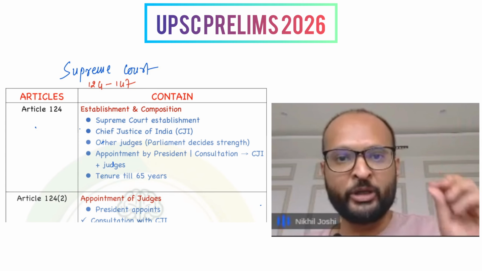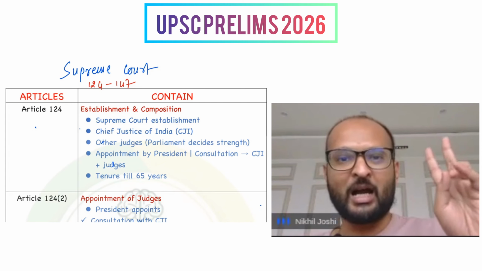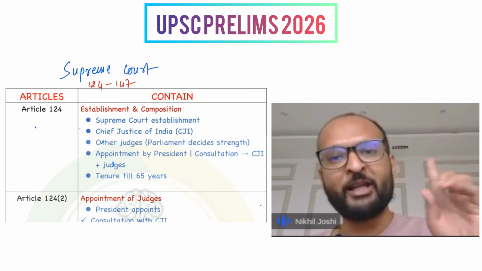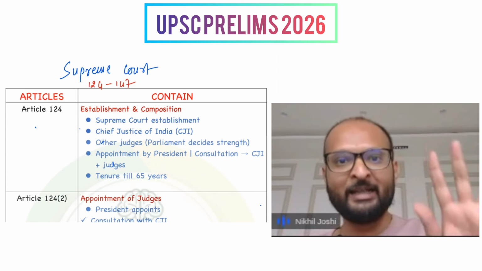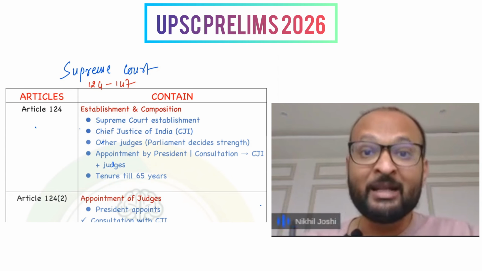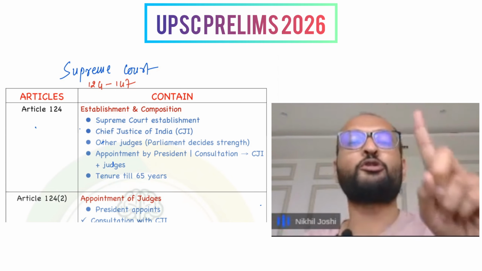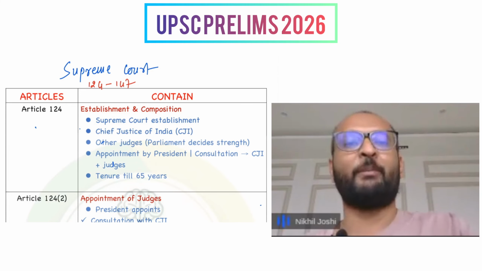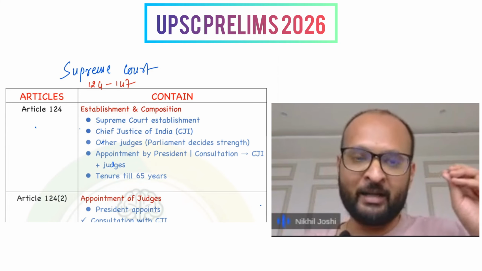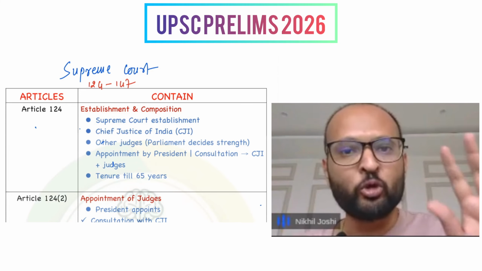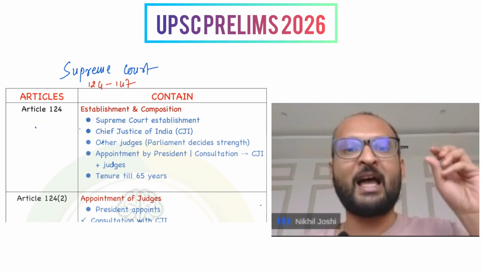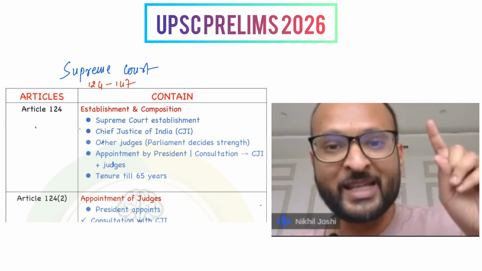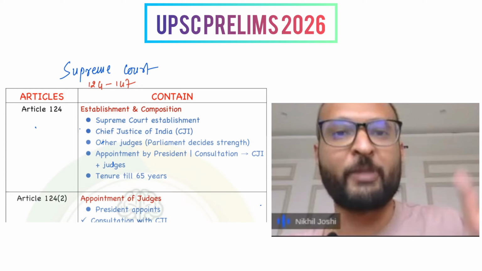You would be knowing that judiciary comes in prelims for at least 2 questions, and even in the mains for at least 1 question. And in there, the provisions which are particularly related to Supreme Court in the Constitution are being reflected in the statements or in the discussion of the mains. So, particularly the standard sources do not talk about the details of the provisions which exist in the Constitution, particularly with respect to Supreme Court.